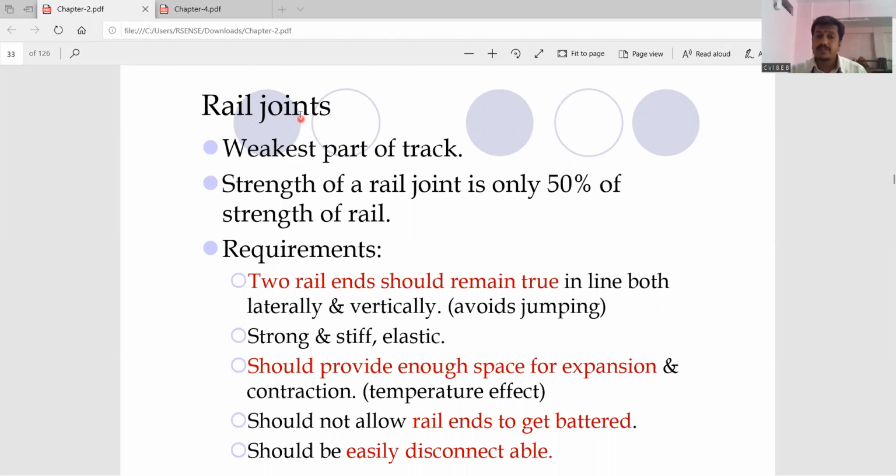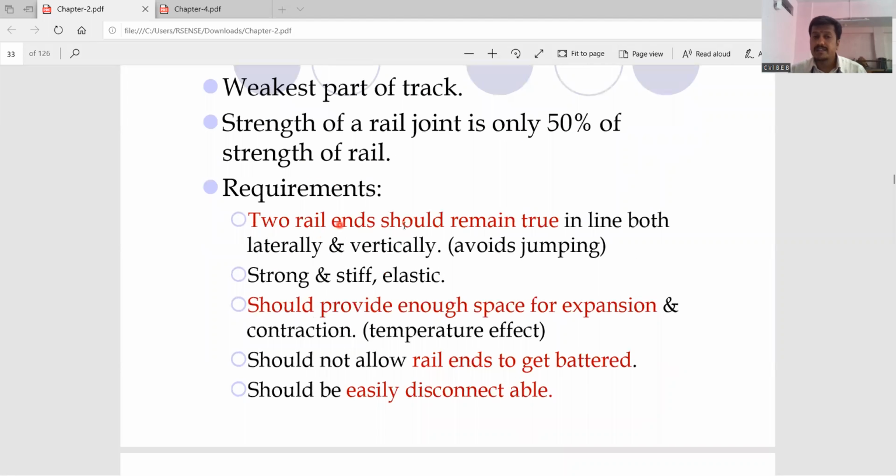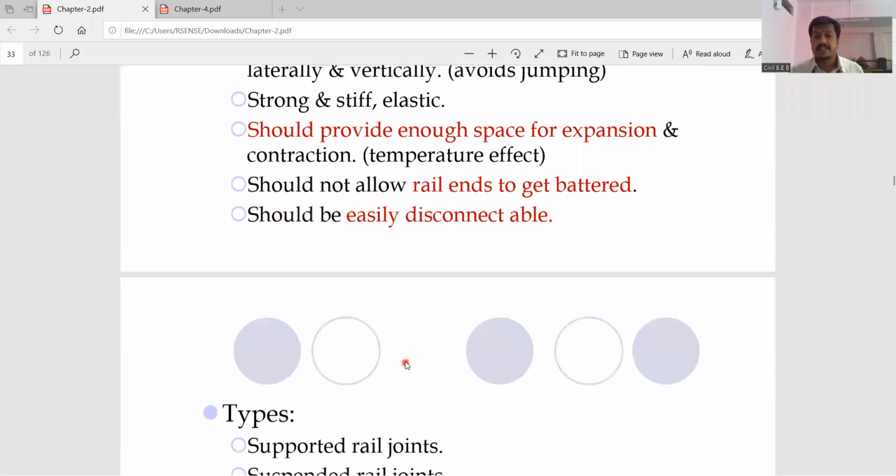So what are the requirements of the rail joints? The two rail ends should remain true, that is, in line. The rail joints should be strong and stiff. They should provide enough space for expansion and contraction due to the temperature effect. They should not allow the rail ends to get battered, and they should be easily disconnected.